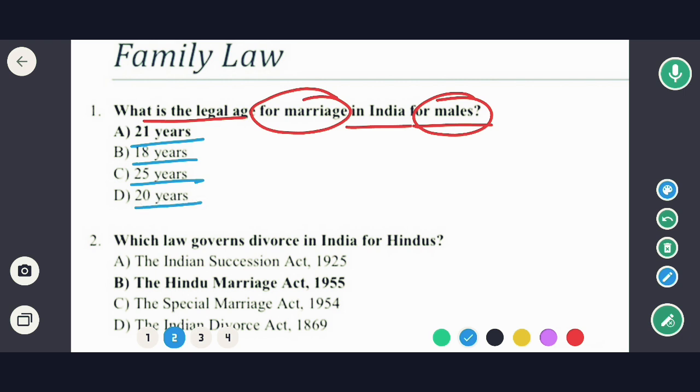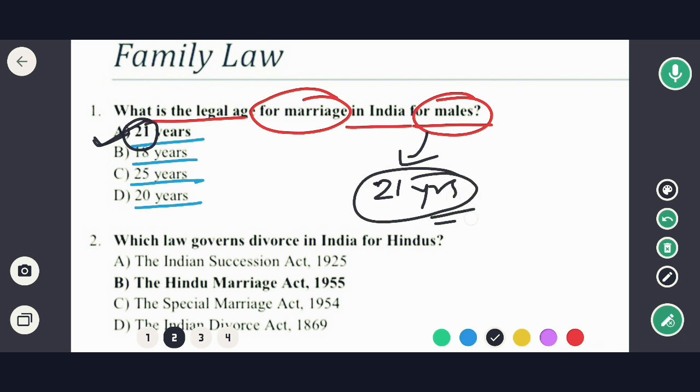So in this case the correct answer would be option A. Okay, that means 21 years. That means इसके लिए कितना minimum age requirement है? That is 21 years requirement. Okay, so in this case क्या होगा? In this case option A would be the correct answer.